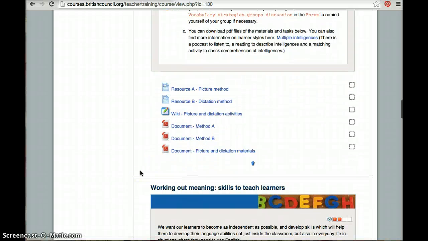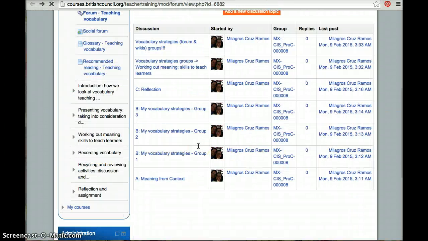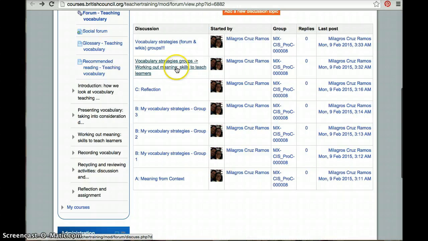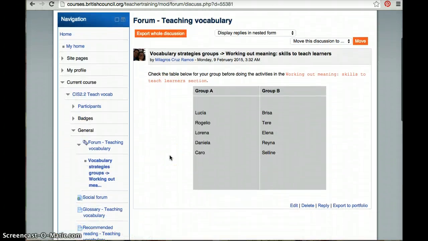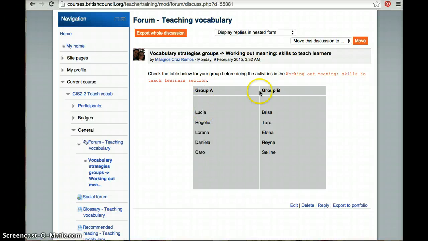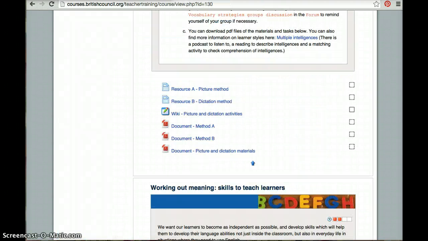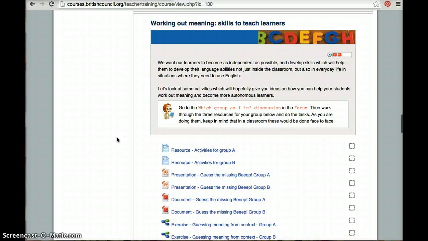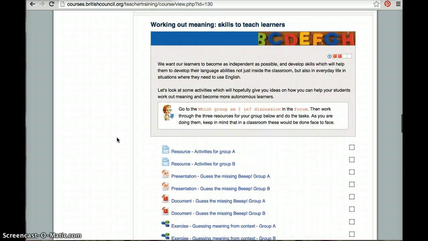So you see, so far we have checked 2 different wikis. We have the forums and we have other teams, all right? Here, for instance, this was the teams for the wikis and the forums, but here we also have vocabulary strategy groups. If you click on this one, you're gonna notice that besides your team, you're also divided into group A and group B. So you're gonna use that later on the unit, here to be exact.